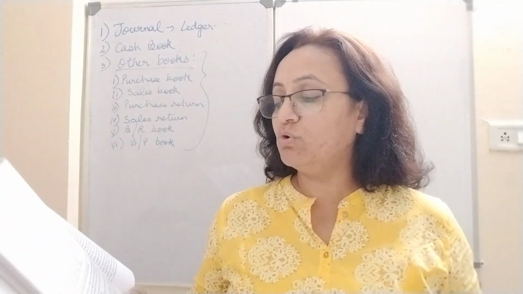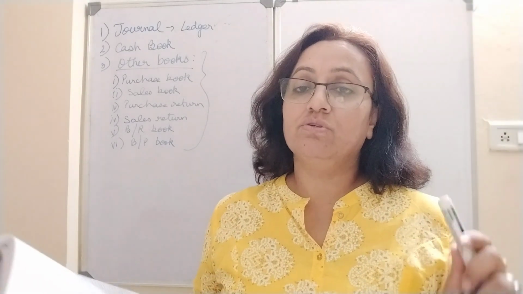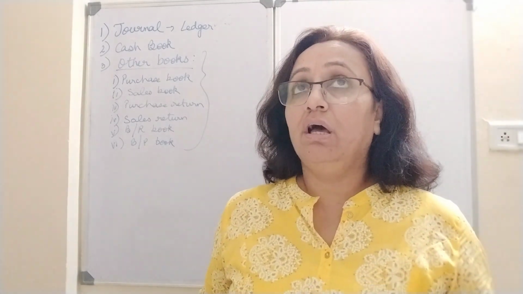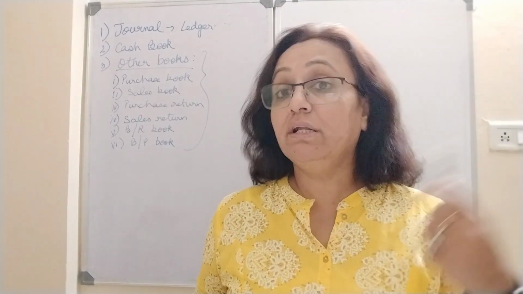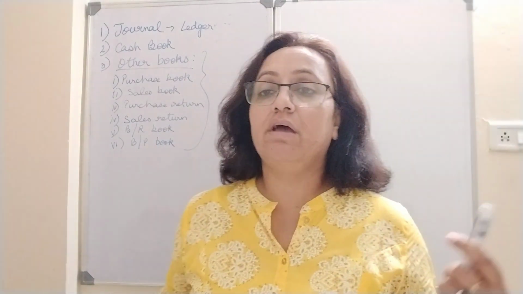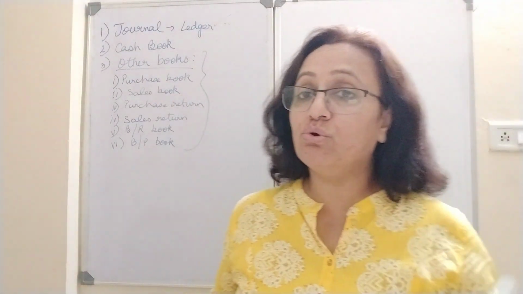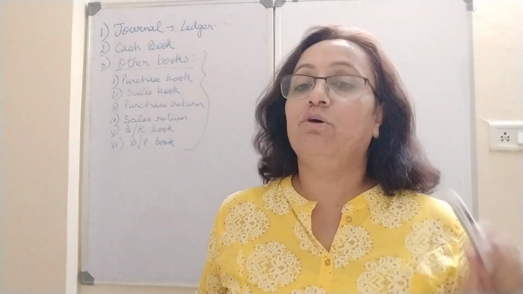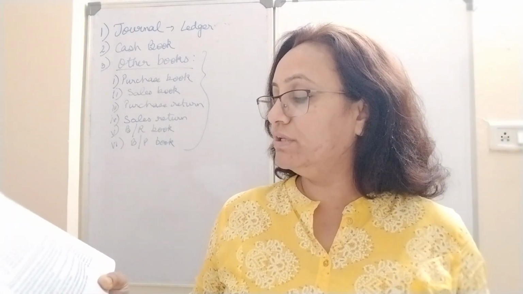Third, journal is the book of source entry and gets greater importance as legal evidence than the ledger. So ledger is not a legal evidence document. We are just maintaining it for our own knowledge, for our own purpose. But journal can be shown for legal purposes also. Suppose any person is claiming that I was supposed to get this much amount, but I have not got this much. So the accountant can show the journal entry where it was entered at the time of sale or purchase, right?